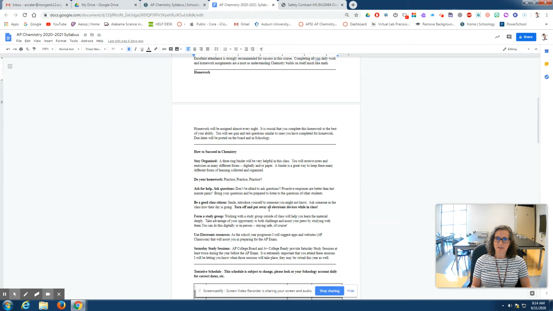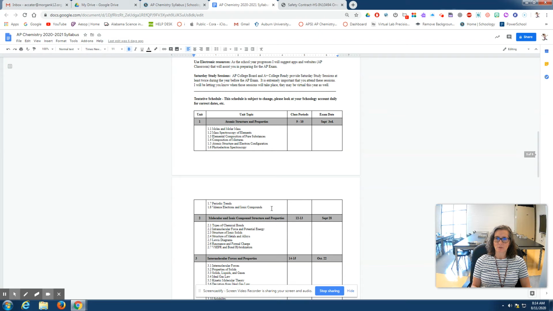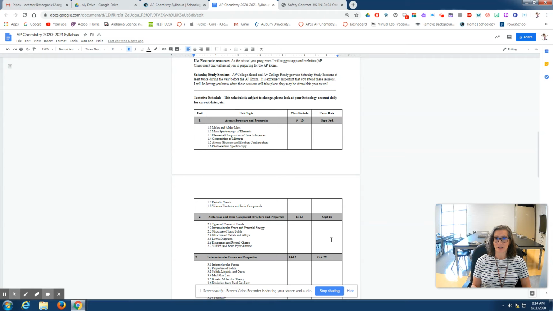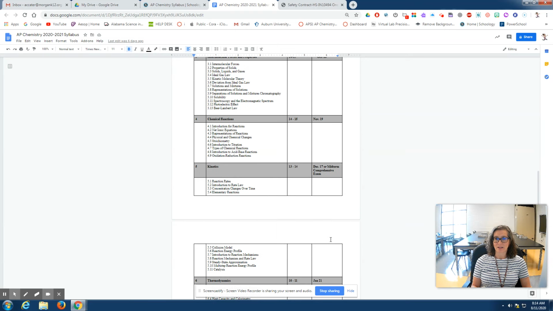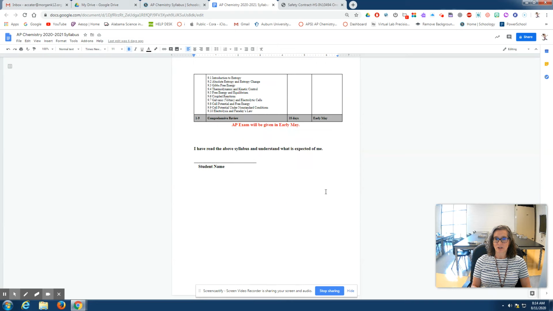And then we have a tentative schedule here of the topics that we'll be covering and when we will have a test. Now, these exam dates or test dates are tentative dates. That means they can change just depending on how far we get, depending on how things are going in the classroom and things like that. And some of these things are gonna change.